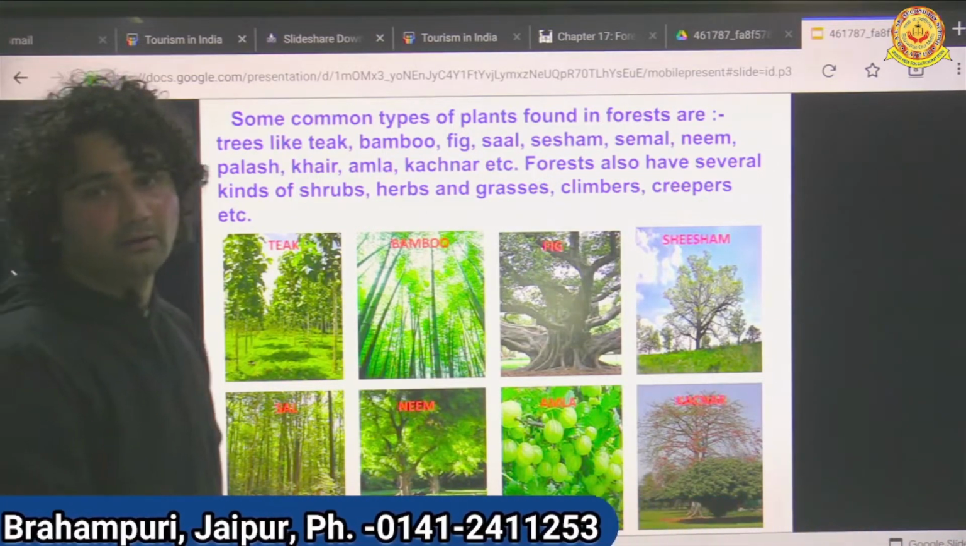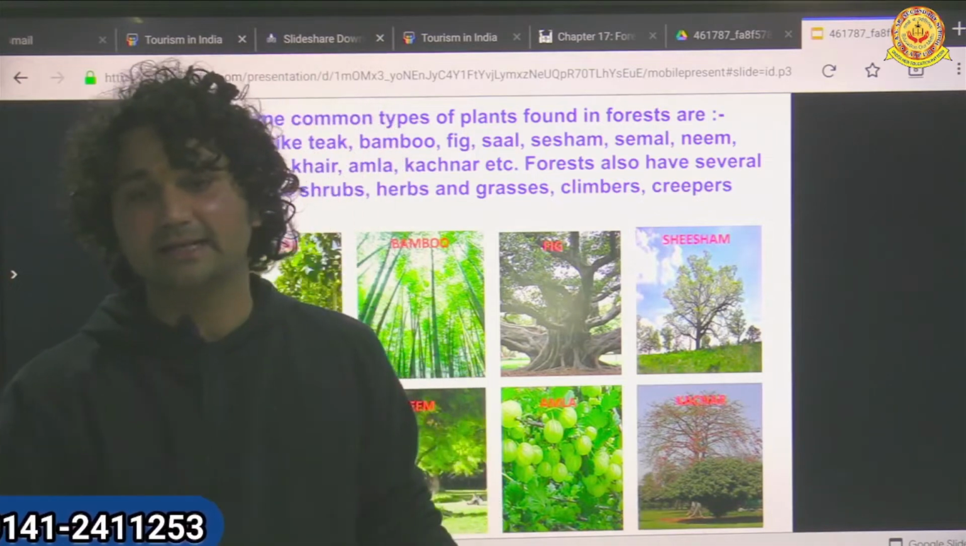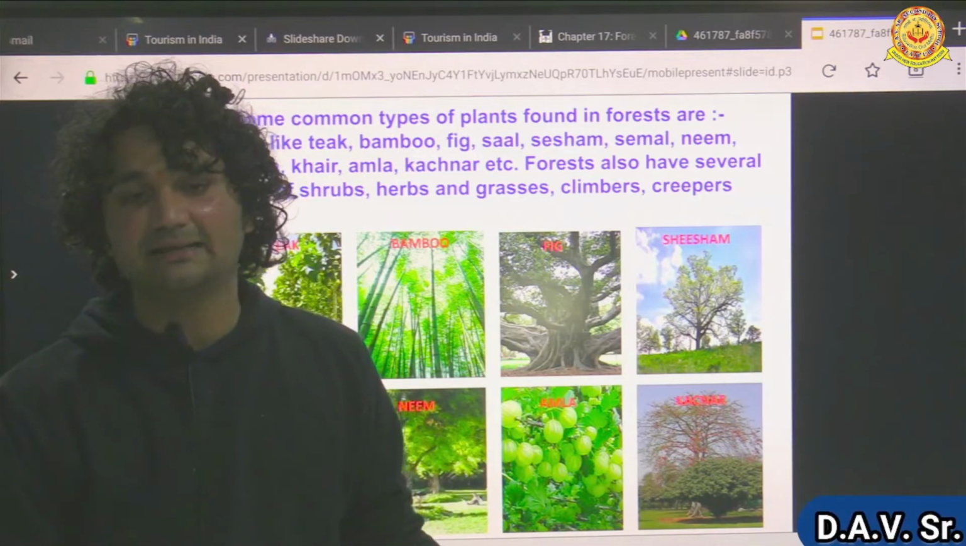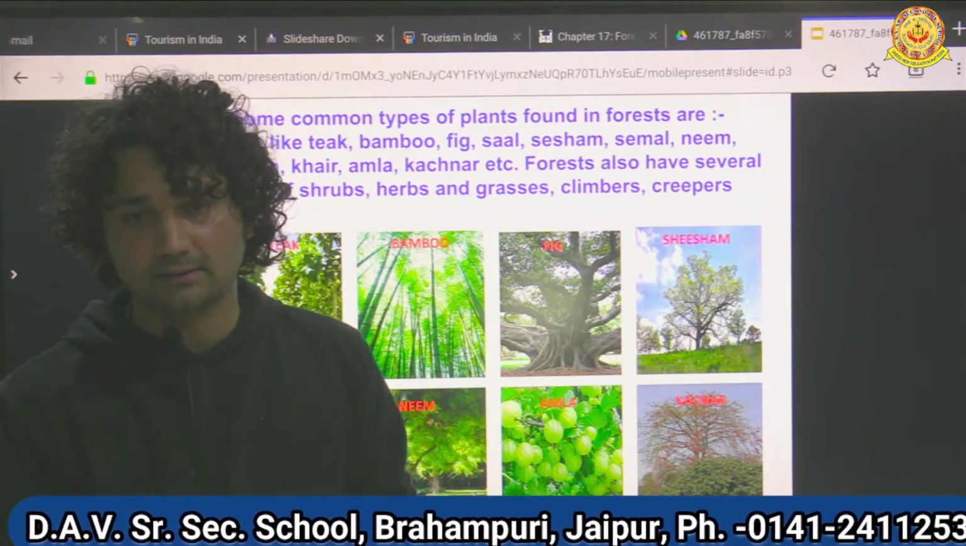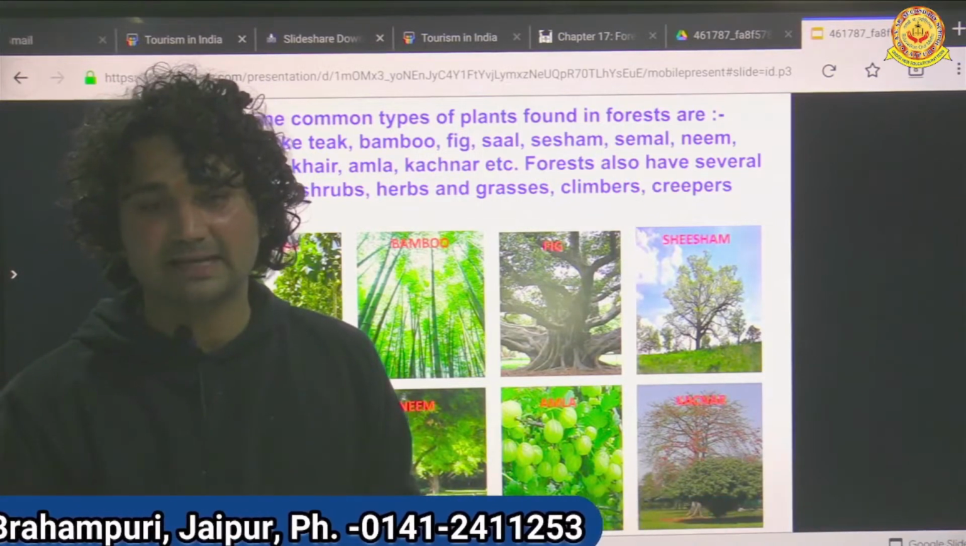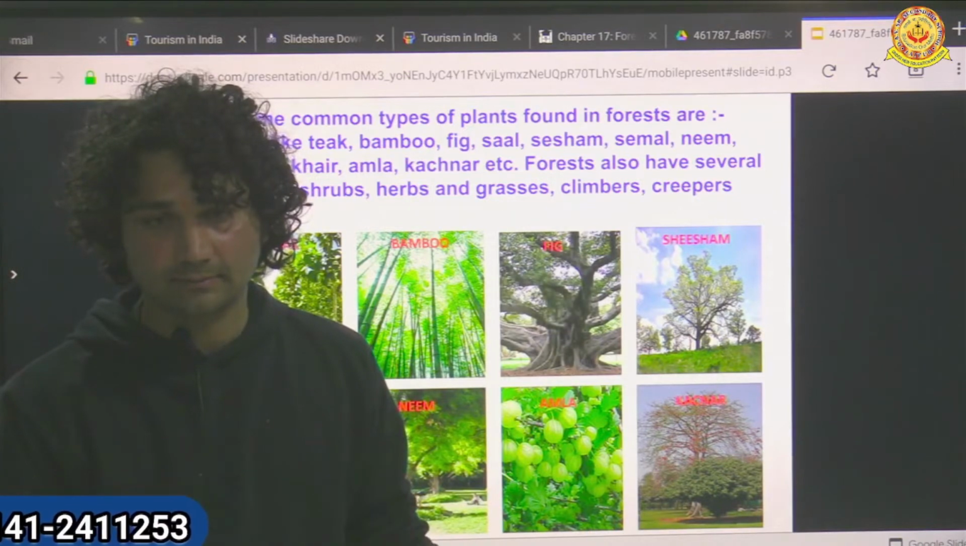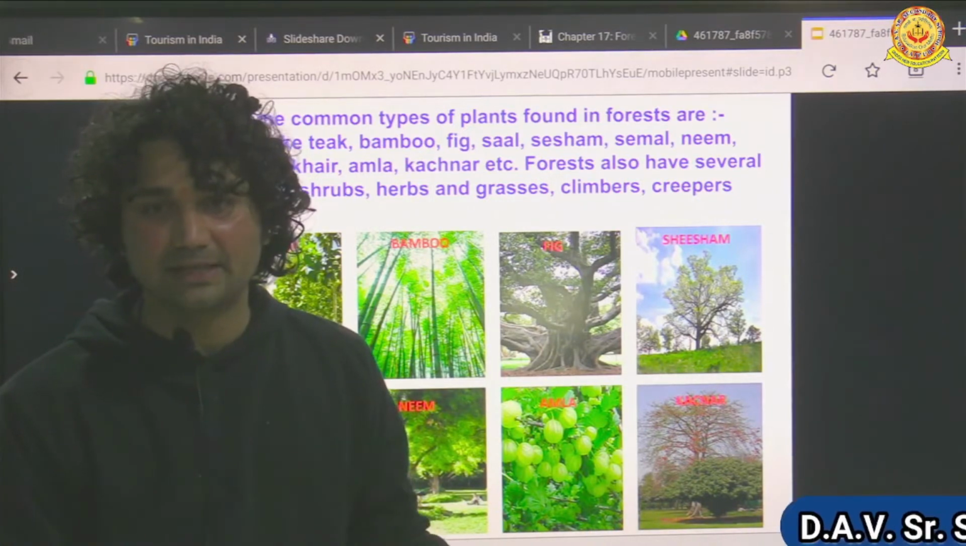There is one more factor: the forest maintains the temperature of our climate also. Forests balance the ecosystem also. Okay, it maintains the temperature also.